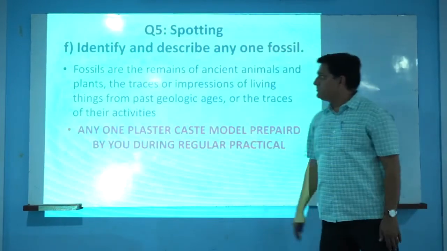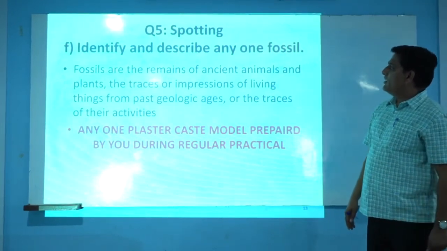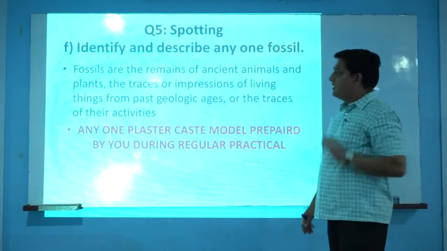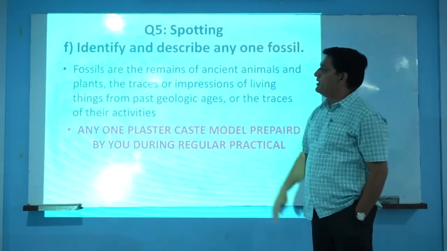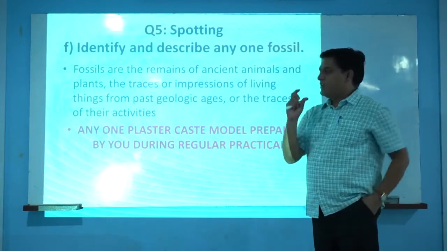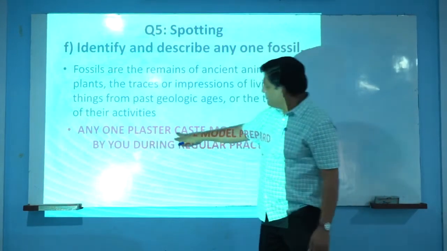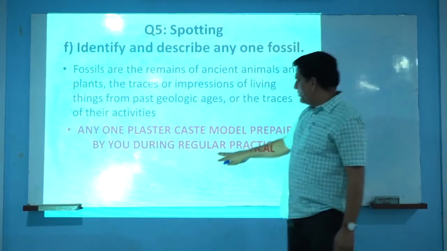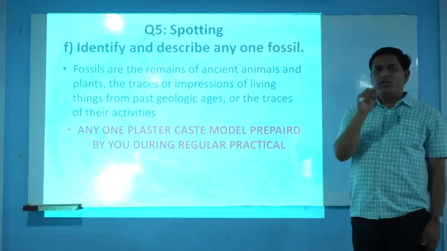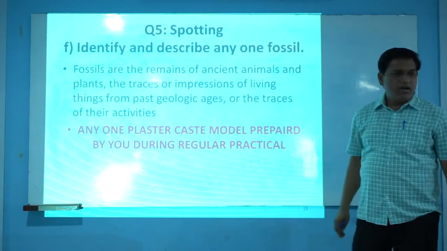Okay. Next question, sub question F: identify and describe any one fossil. For this, during our regular practical, we have carried out a practical by preparing a plaster cast model of a living material. We will select any one plaster cast model prepared by you during this regular practical, and that will be placed for identification. For the identification and description, the entire 1 mark is there.